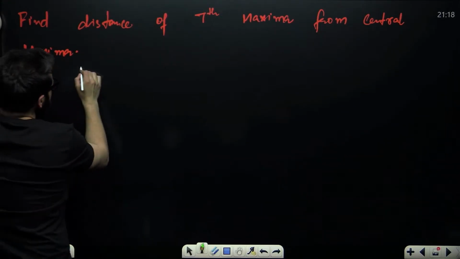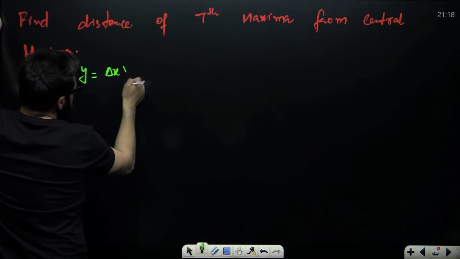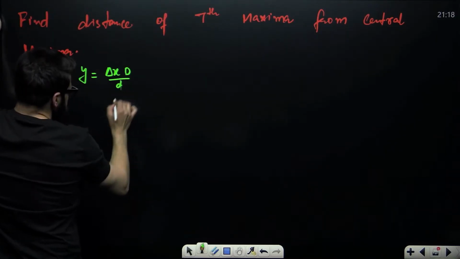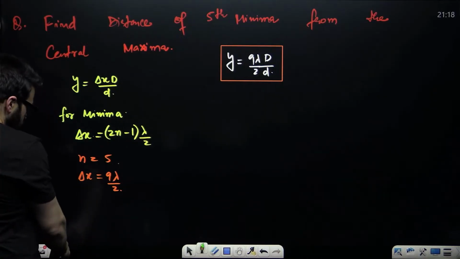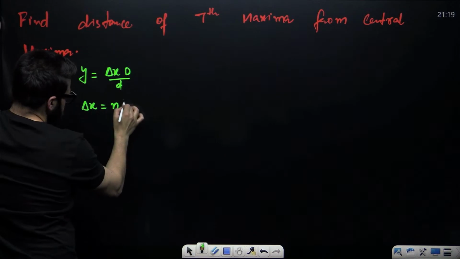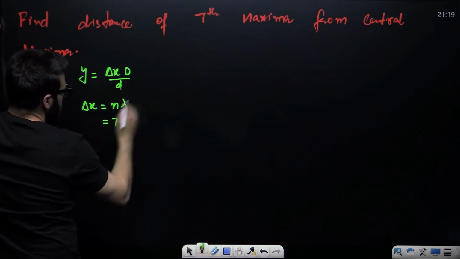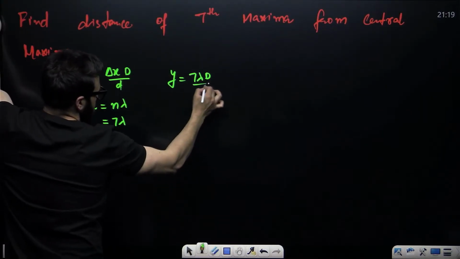Guys, how do you find y? y is equal to delta x D divided by d. And for maxima, what is going to be the value of delta x? This will be n times lambda, and for 7, it will be 7 lambda. So can I not say y will come out to be 7 lambda D divided by d?